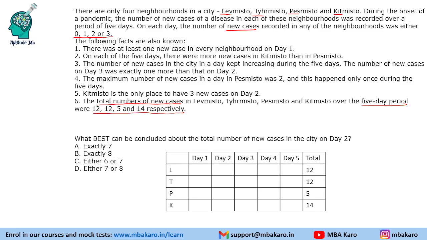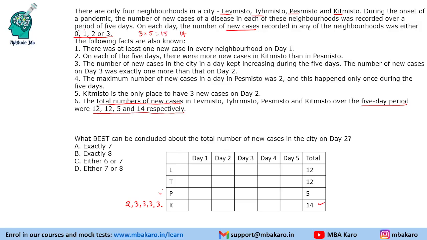Now, one thing to note here is that P and K are extremes. K is getting a total of 14 cases, and we know that each day can have 0, 1, 2, or 3 cases. Now, if a locality has 3 cases on each of 5 days, it will have a maximum of 15. So K has just 14 cases. That means K will have 2 cases on one of the days and 3 cases on the other 4 days.